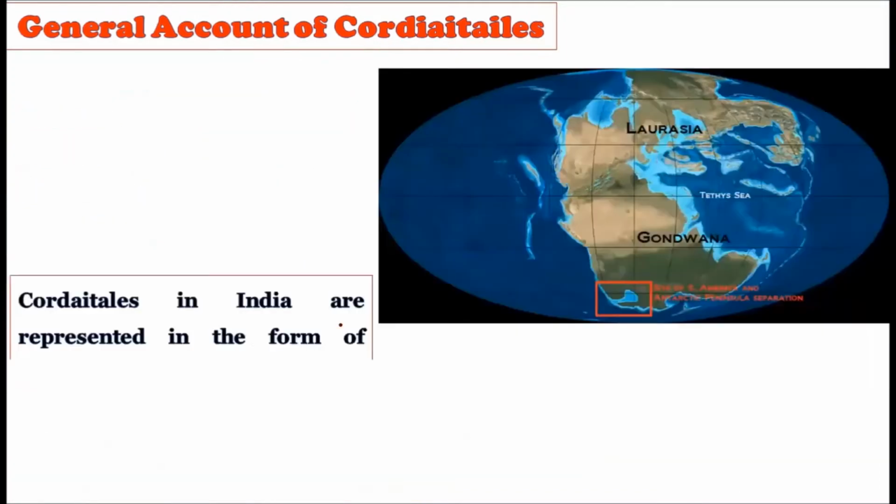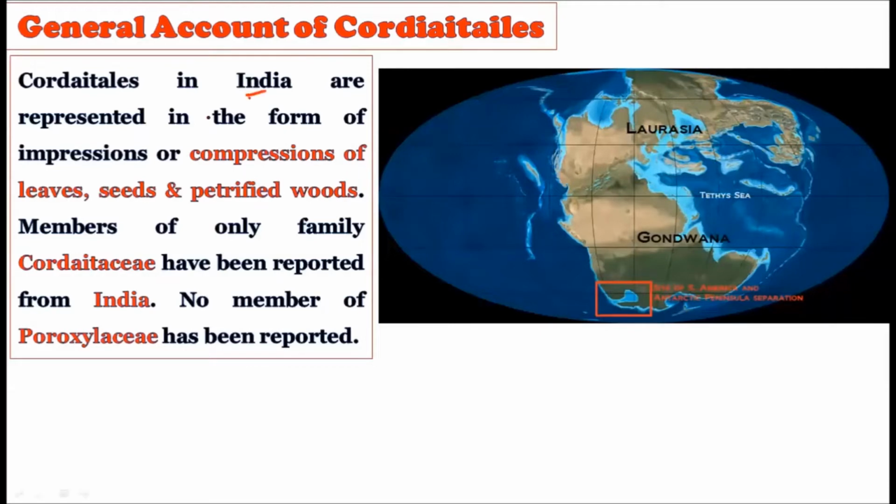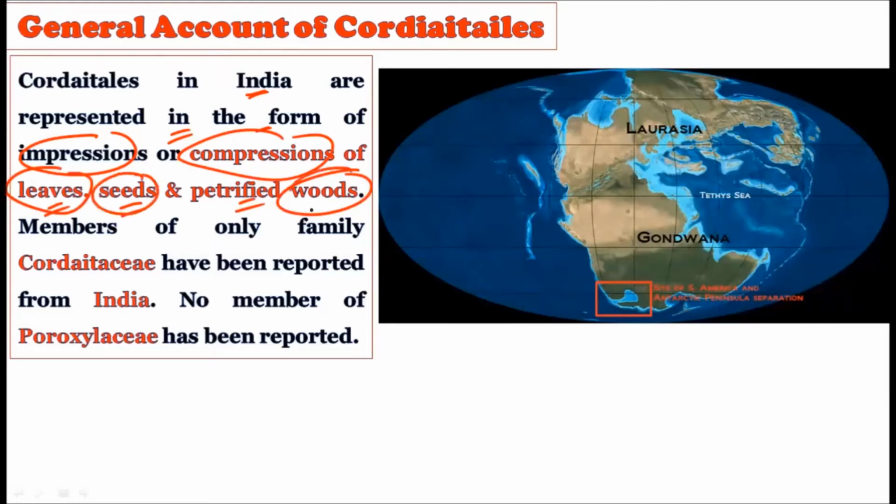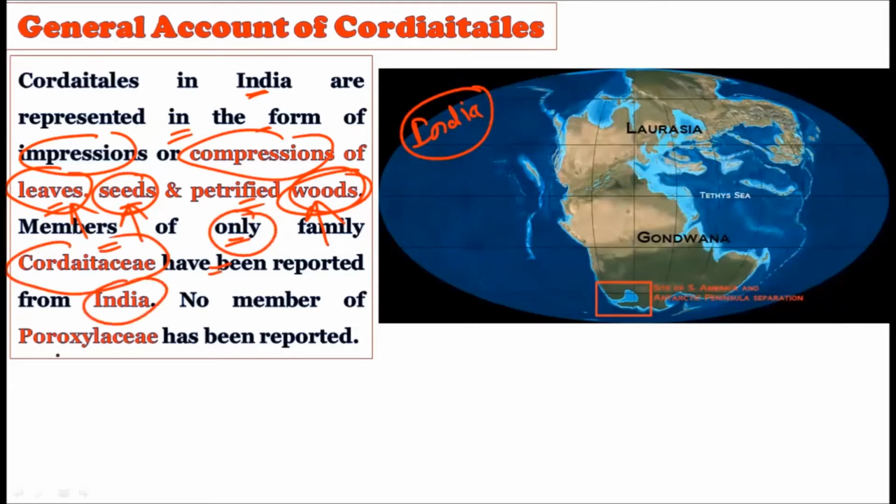All right, now consider this. The Cordaitales in India are represented in the form of impressions or compressions of the leaves, seeds, and petrified woods. That is, the leaf parts, seed parts, and petrified wood parts were found in India. In the Indian region you will find the impressions of the leaves, seeds, or woods. Members of only one family, the Cordaitales, have been reported in India, but no members of the Poroxylaceae are found from India, because these are particular orders.